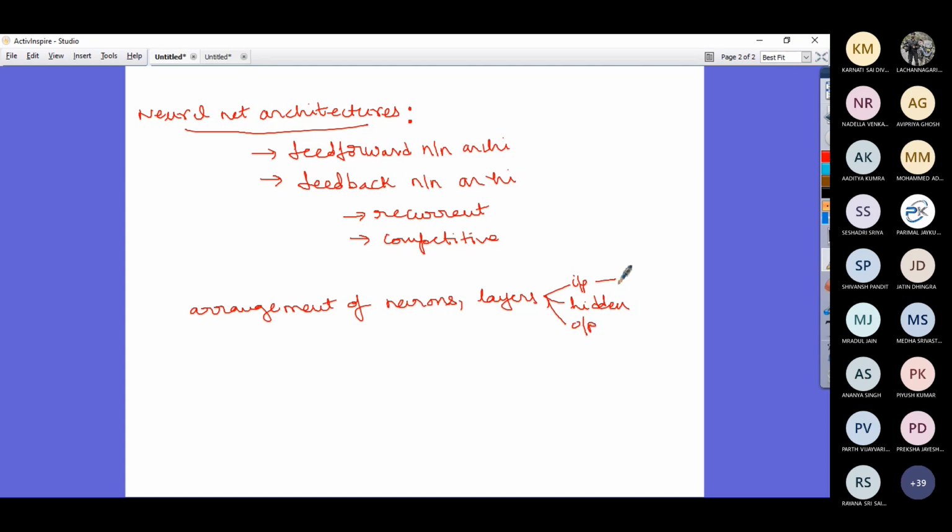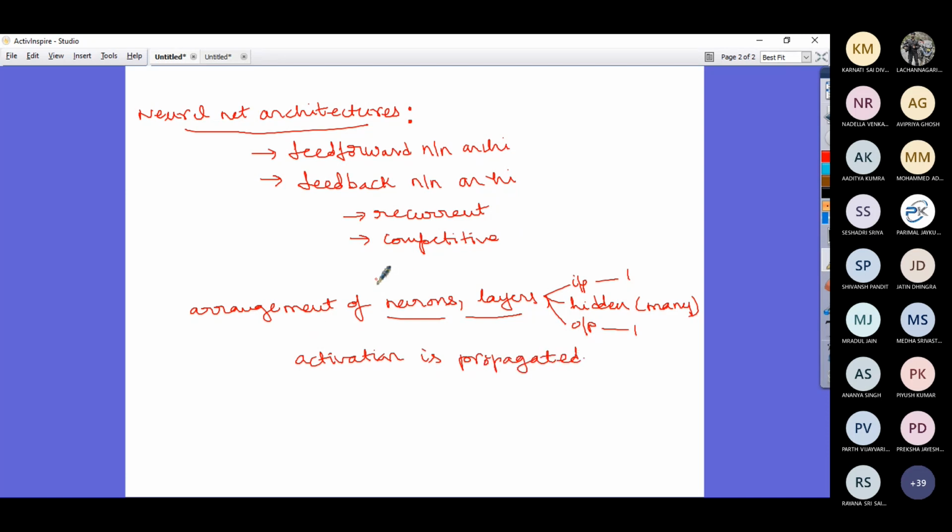Obviously you have only one input layer and only one output layer, but you may have many hidden layers. So architecture is about the arrangement of neurons in different layers, the arrangement of input, hidden, and output, and how your activation is propagated.